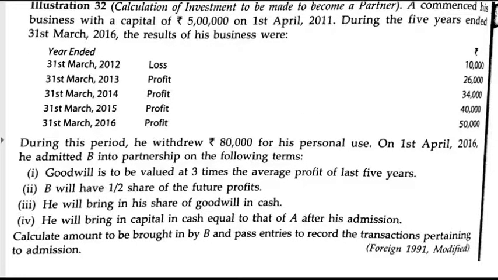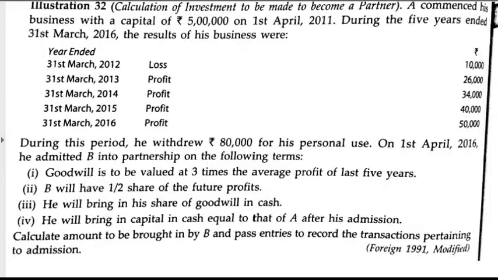A commenced his business with a capital of 5 lakh on 1st of April 2011. During the 5 years ended 31st March 2016, the results of his business were: first year a loss of 10,000, second year a profit of 26,000, then again a profit of 34,000, then 40,000 and 50,000. During this period, he withdrew 80,000 for his personal use.